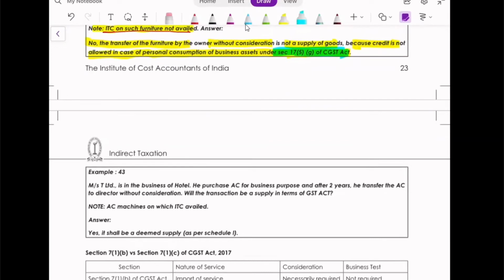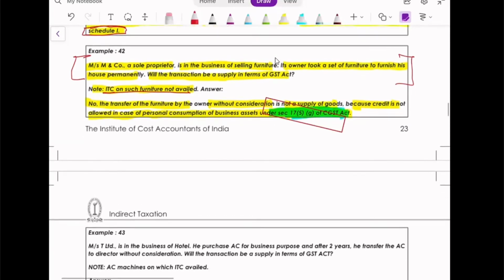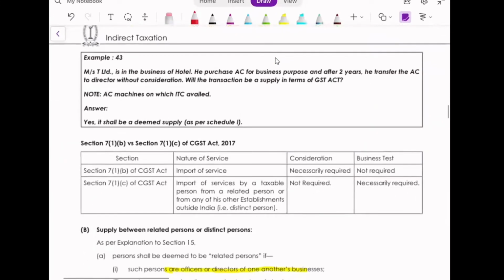My understanding is that furniture is related to business, and even that furniture comes under the category of ineligible, and that's the reason they have not availed the credit. So in that context, if not availing the ITC and it is used for personal use, it is not a supply. Why they have mentioned this section, I have no idea, because this section is also not related to this part. Okay, let's not go into that one.